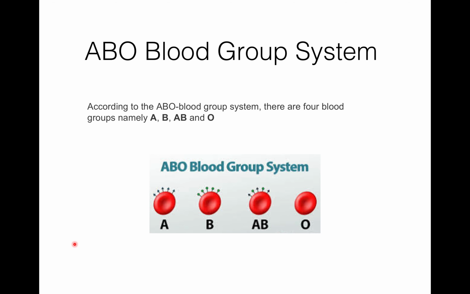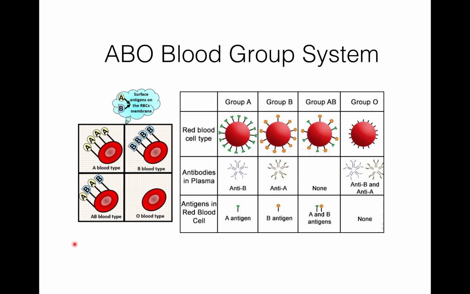According to the ABO blood group system, there are four blood groups, which are group A, group B, group AB, and group O. The person who has group A has antigen A on his RBC. The person who has group B has antigen B on RBC.